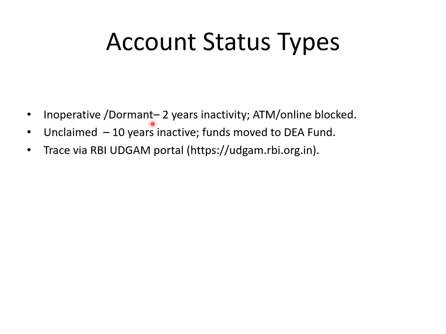These inoperative or dormant are used interchangeably. Account becomes inactive after 2 years of inactivity. Here, ATM and online services are blocked, and customer needs to provide KYC to the bank to get these accounts operated.